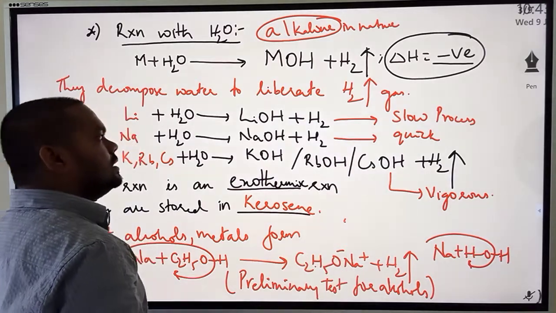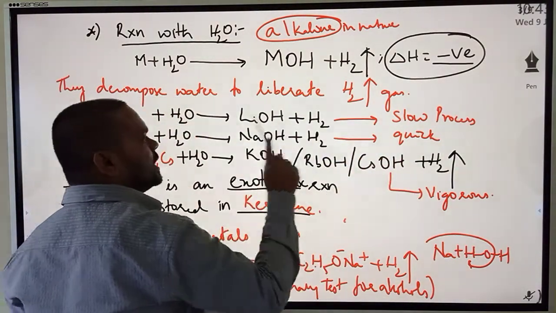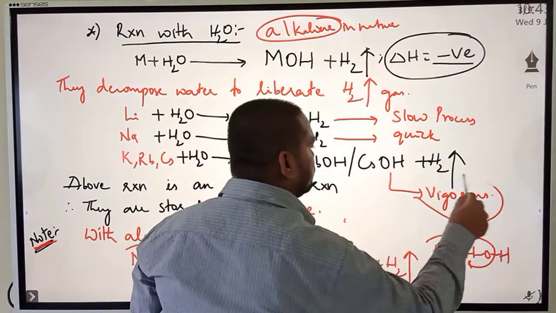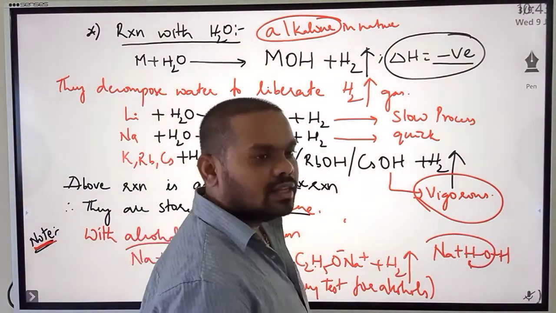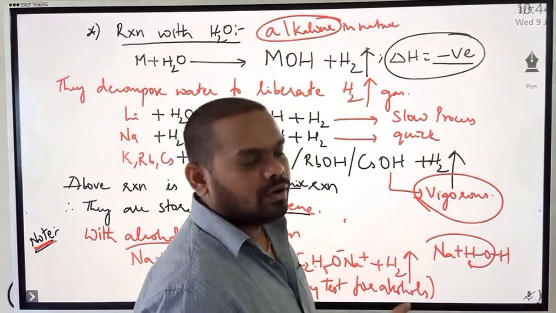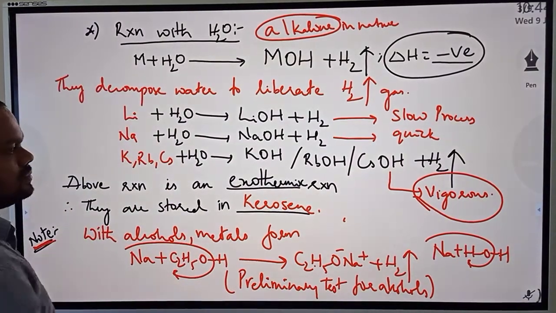Most importantly, lithium's reaction is slow, sodium's reaction is quick enough, and potassium and rubidium are very vigorous. It is so vigorous that it can set this hydrogen on fire. Okay, fine. So just take it down.